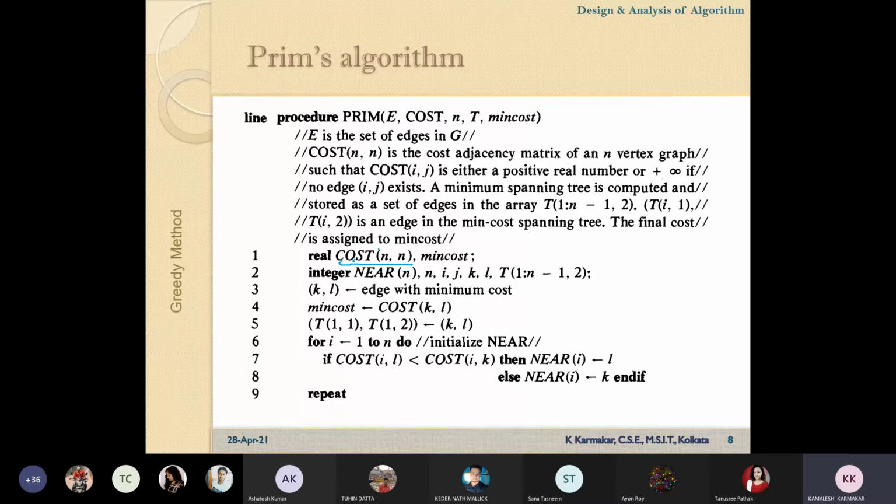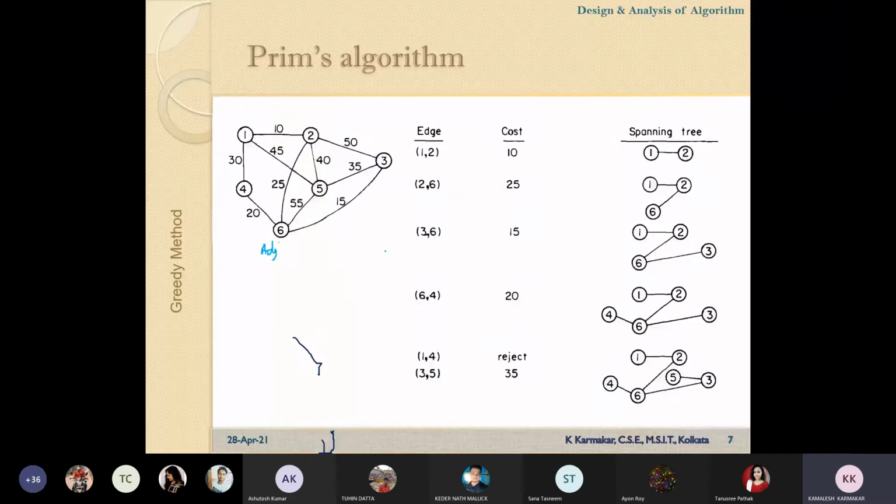If we start from a vertex, then what will be the next step? Let us start from vertex 1. If we start from vertex 1, how will the next vertex be selected so that the edge will be added in this?